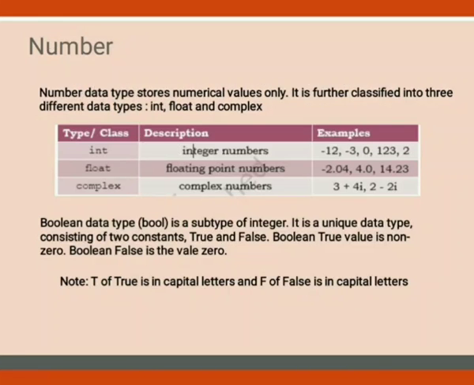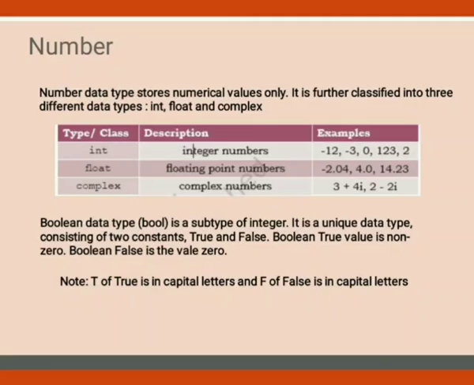Let us learn about the number data type. The number data type stores numeric values only. It is further classified into three different data types: int, float and complex. Int means integer numbers without decimal places. It can be 0, positive, or negative.